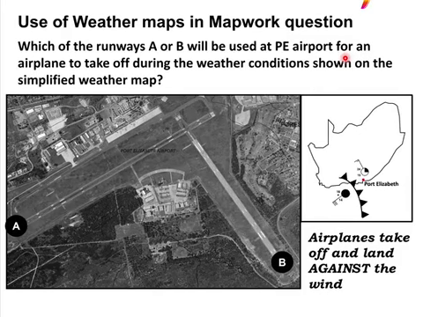in a mapwork question. Now, this question, Matric, is a higher order question. You've really got to think to get to this answer. Let's have a look. Which of the runways, A or B, this A, this B, at Port Elizabeth Airport will be used for an airplane to take off during the weather conditions shown on the simplified weather map? Now, if you have a look at this weather map that I've drawn here, what I've done was I just took the two station models out and showed you where PE is, and this was exactly the station models that were there on that day. So this is Port Elizabeth.